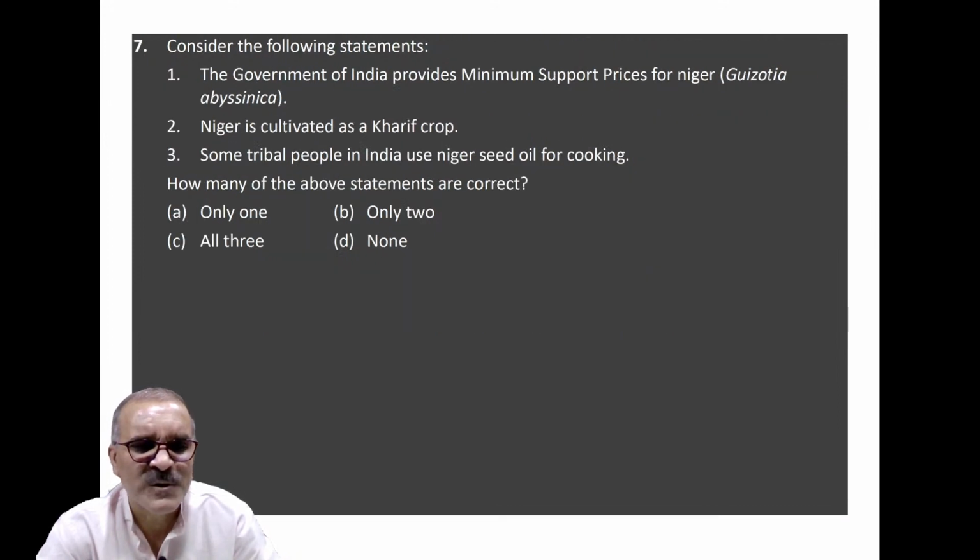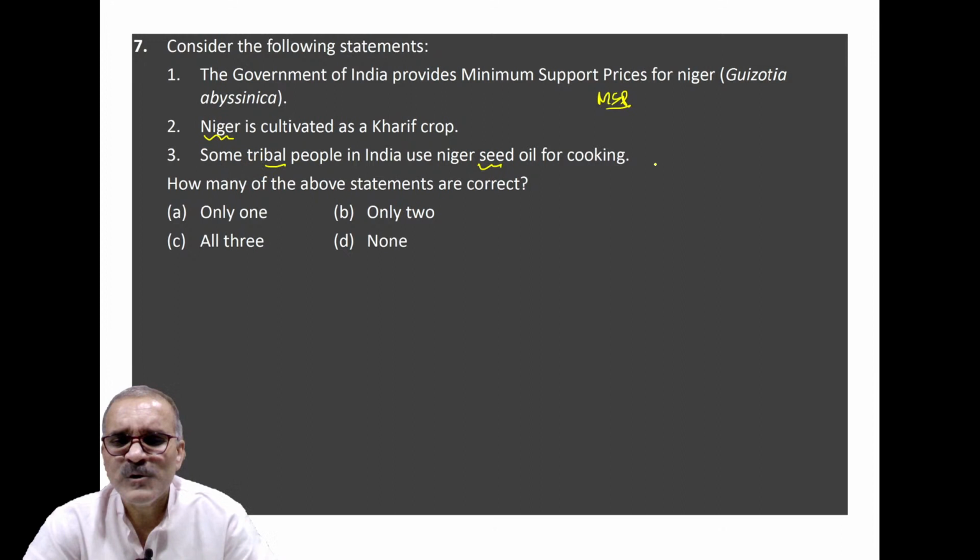Coming to the next question. That question is on India's idea of minimum support prices, that is MSP, as well as one oilseed, that is Niger. Okay? Niger is an oilseed; not only tribal people, but non-tribals also use Niger to put tarka and fry something.